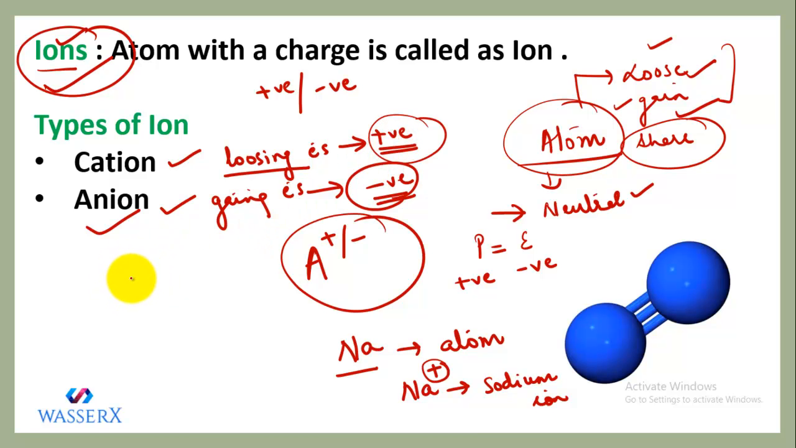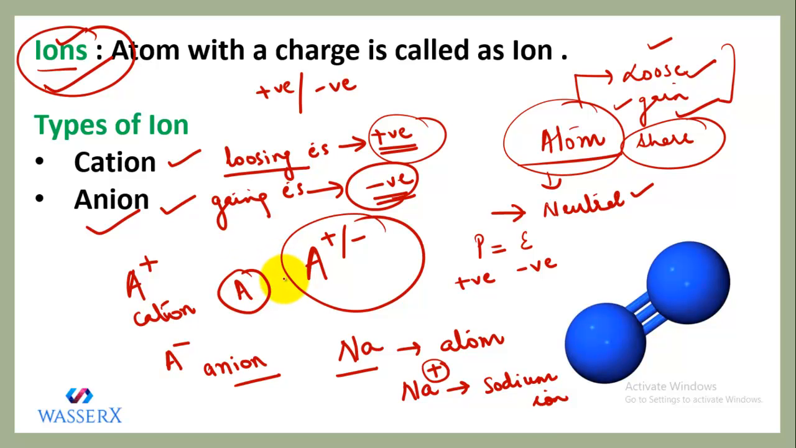So you can write like this. Let's say I write an example of an atom as A. If the atom has a positive charge, it specifies that this is a cation. And if I write it with a negative charge, it specifies that it is an anion. And if I write just A, that means it is not an ion, it's just an atom because it has no charge on it.